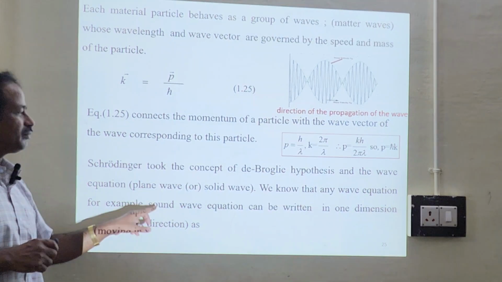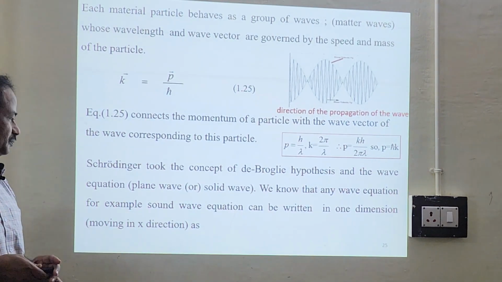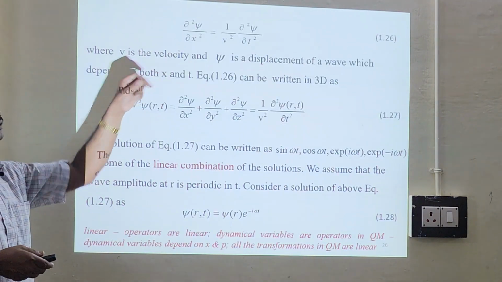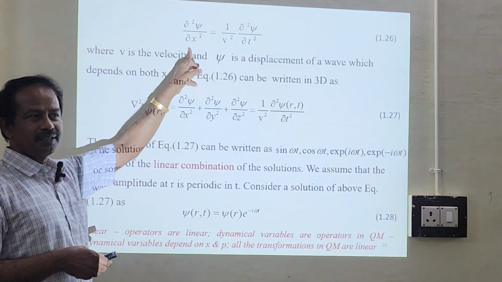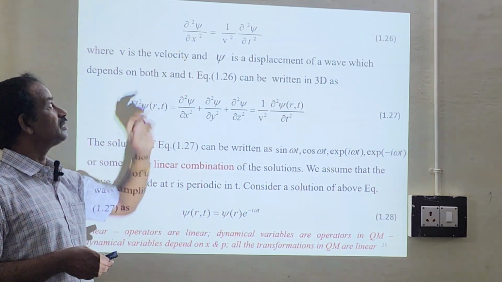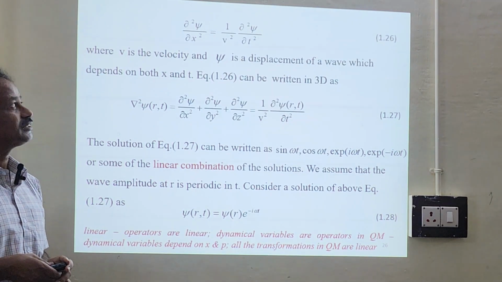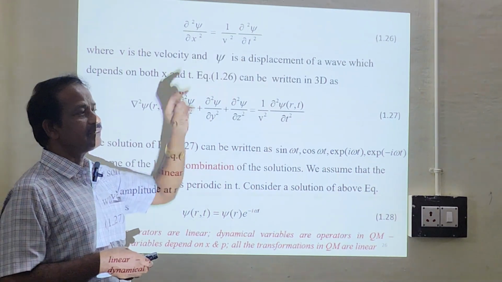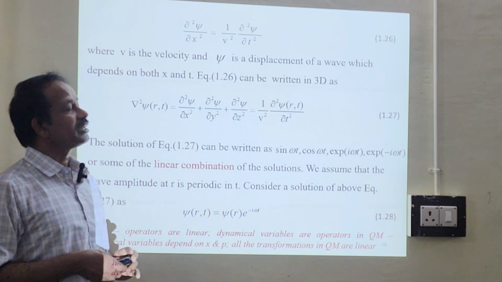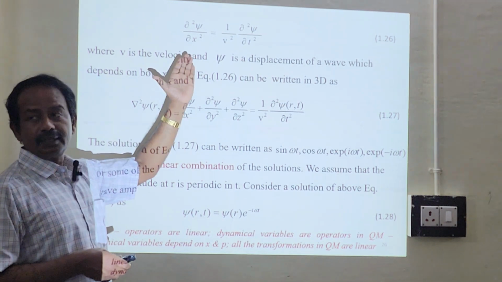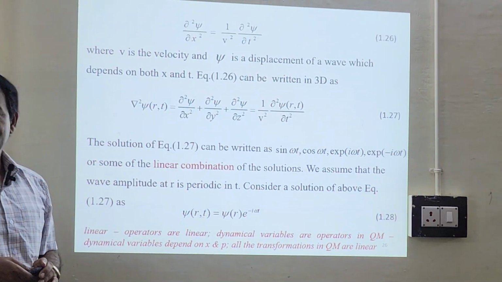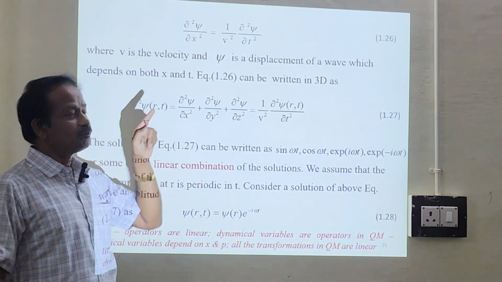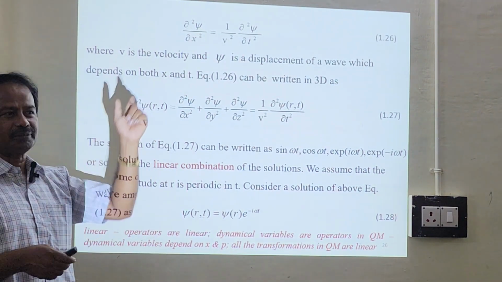So he took the sound wave equation in one dimension, which is given by this equation. We have already studied that this is the sound wave equation: partial d squared psi by dx squared equals 1 by v squared, where v is the velocity of the sound, d squared psi by dt squared. Look at the left hand side, it depends on x. Look at the right hand side, it depends on t. And of course psi depends on both x and t. It is in one dimension.